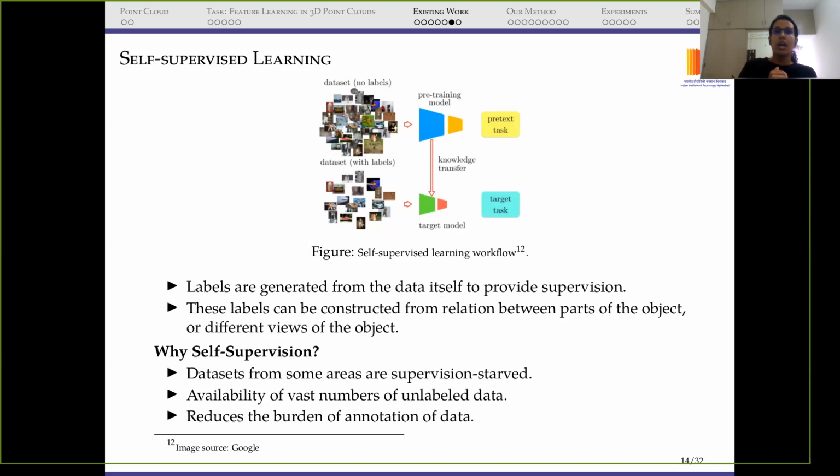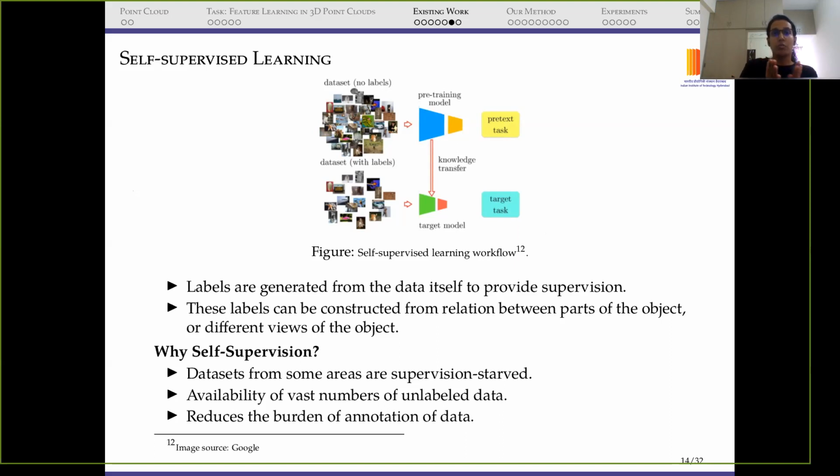Self-supervised learning, just to give you the idea, means we can generate labels from the data itself, and we don't use labeled data. These labels can be generated from some kind of neighborhood, or maybe relations between the points in the point clouds, and that's how we generate the labels. And why do we use self-supervision?